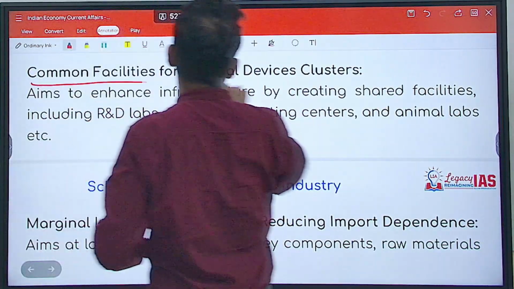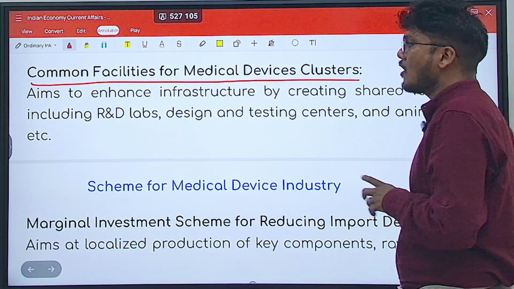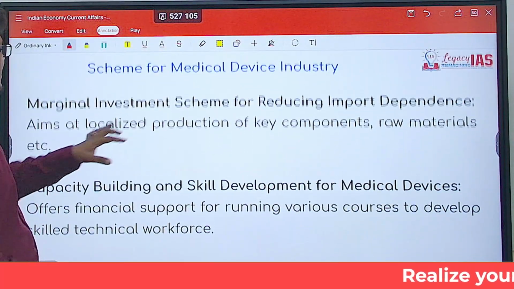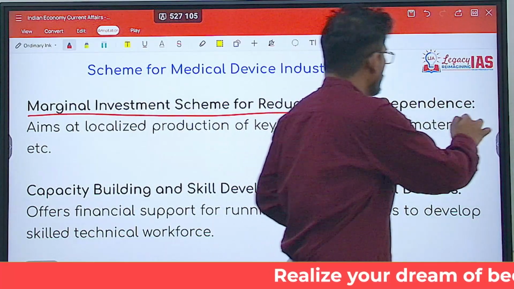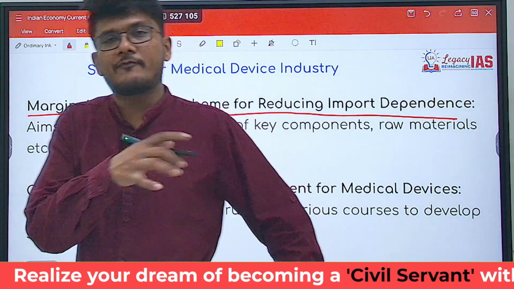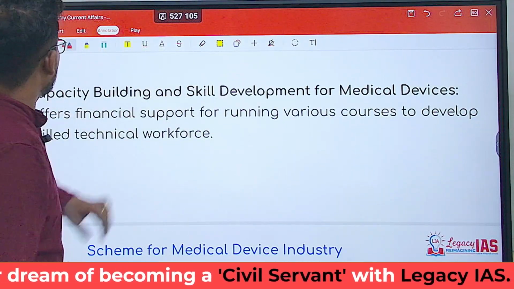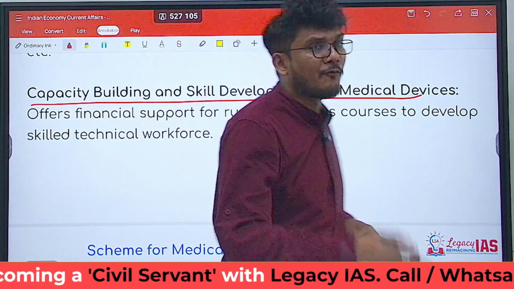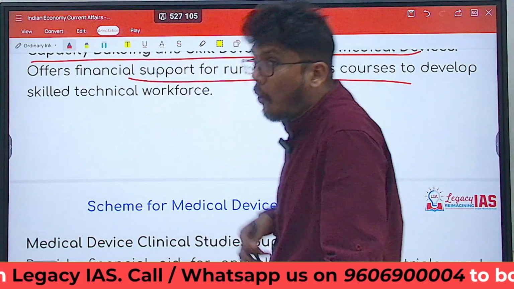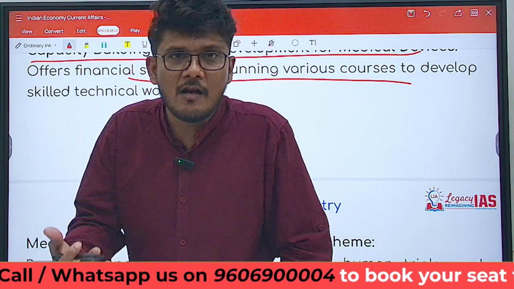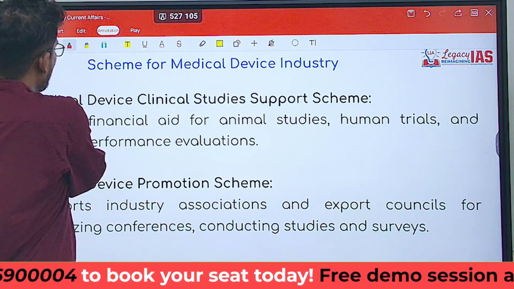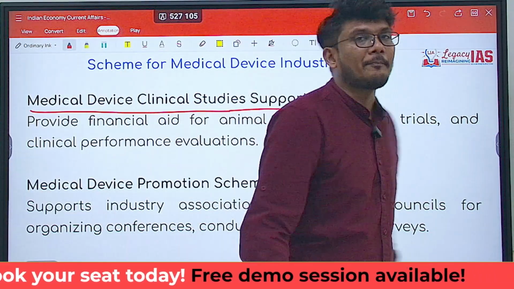The very first is Common Facilities for Medical Devices Clusters. This is related to enhancing the infrastructure of this industry. Second is Marginal Investment Scheme for reducing import dependencies. It aims to localize the production of these devices rather than importing it. Third is Capacity Building and Skill Development for Medical Devices. It will provide financial support for running various courses which will develop the skill for the people to establish or to construct these devices. Then you have Medical Device Clinical Studies Support Schemes.